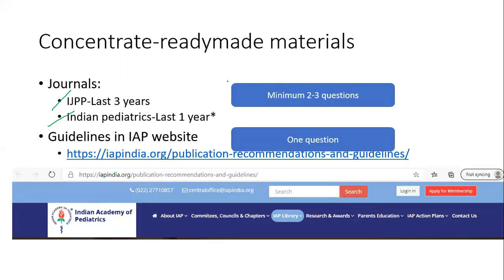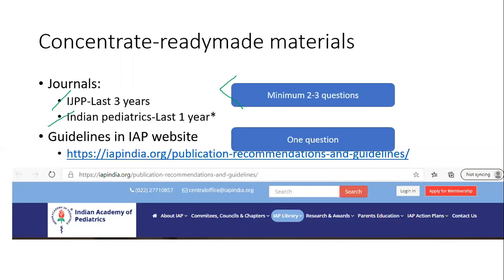But what you see is every year a minimum of 2 to 3 questions will be asked from the past 3 years of IJPP. Okay. I'm talking about only paper 4. I'm not talking about the other 3 papers at all. The recent advances paper alone will contain at least 2 to 3 questions. So that is something that can be scored easily if you prepare for it.